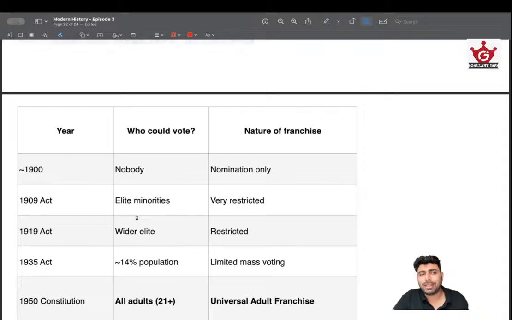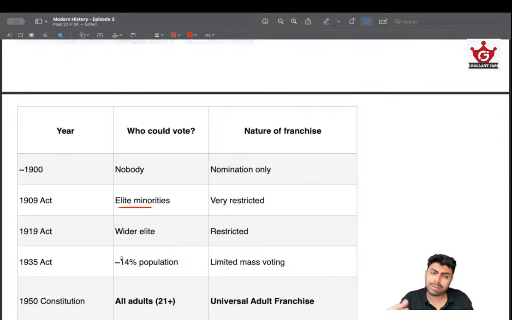That was the kind of attitude the British had, because the British could easily appeal to these people, but they could not appeal to normal workers, agriculturalists, etc. So they didn't want them to exercise their franchise and elect somebody who would oppose the British. So they were keeping the voting rights to a minimal number and to elite minorities.